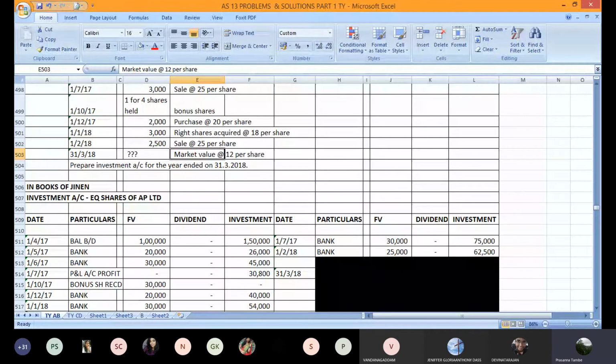See, if you say current investment, the intention is to hold it for not more than 12 months. If it is a long-term investment, it is held for more than 12 months, or you intend to hold it for more than 12 months. Now, in this question there have been frequent purchases and sales.